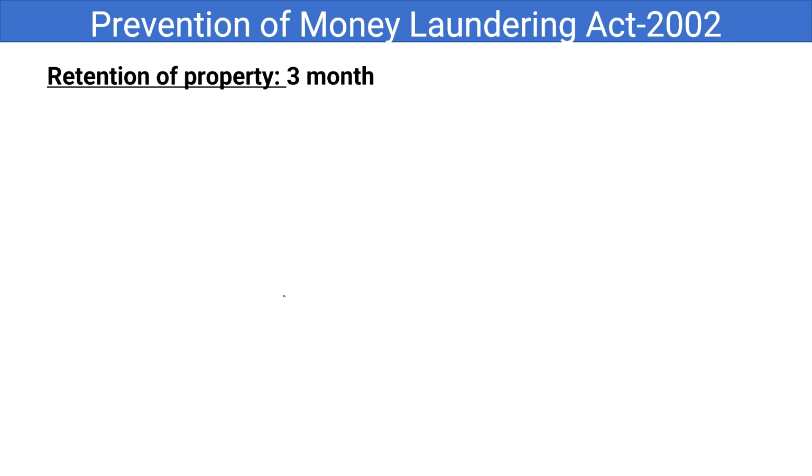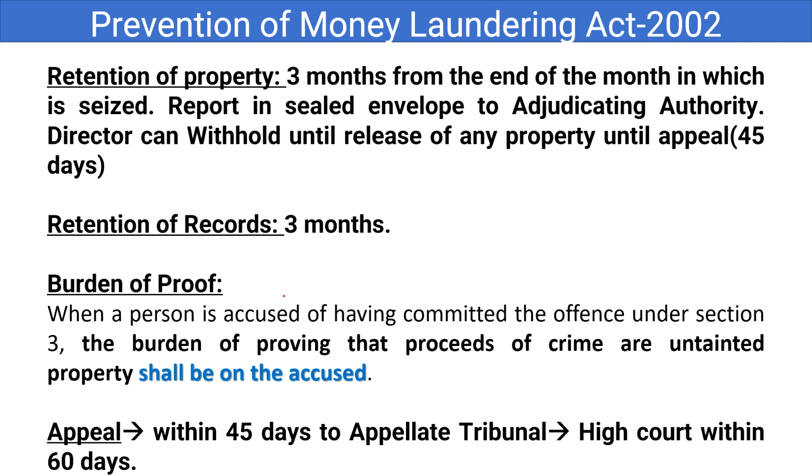And retention of property, as we have seen now, is 3 months from the end of the date at which it is seized, and a report has to be submitted in a sealed envelope to the adjudicating authority stating that we want to keep the property with us until some inquiry goes on. And the director can withhold release of any property until appeal. There is a concept of appeal also on the adjudicating authority's decision, and that will be for a period of 45 days. Within 45 days of the adjudicating authority's decision, they can go for appeal, and retention of records will be for a period of 3 months. They should keep it there.